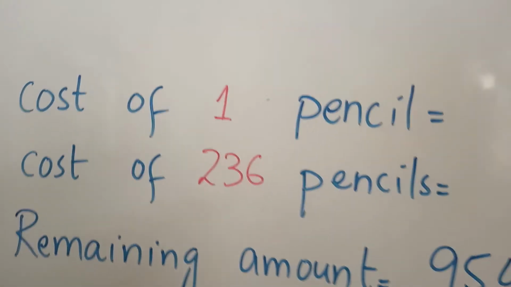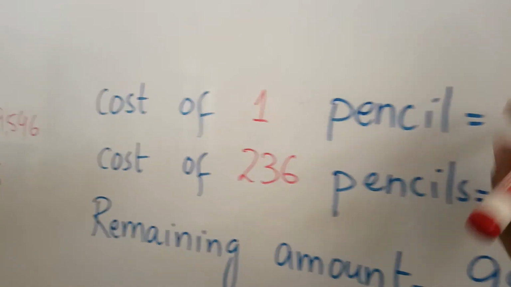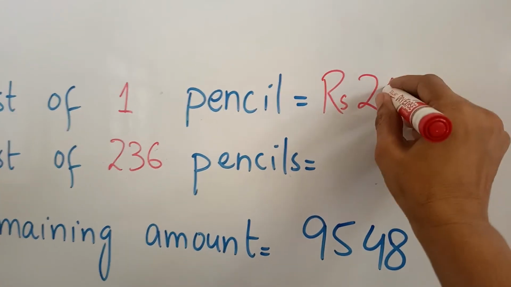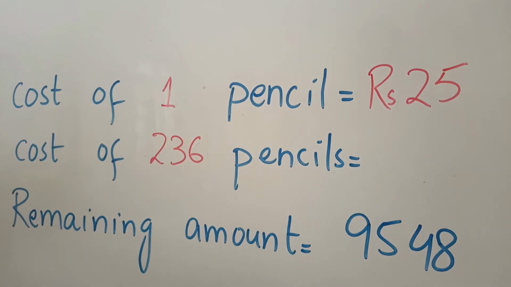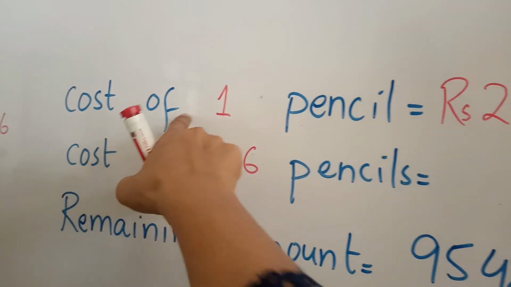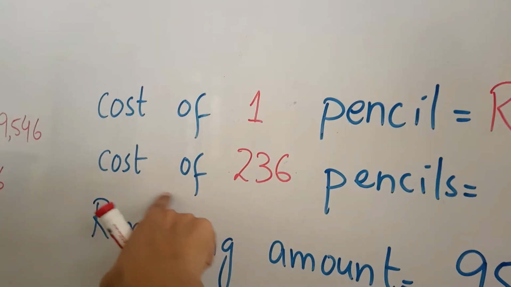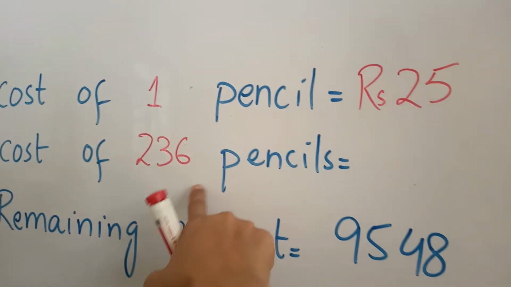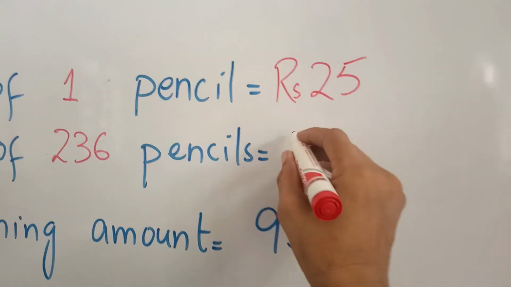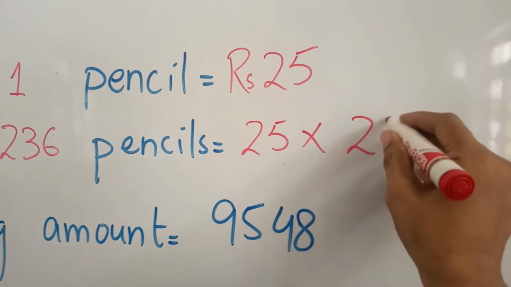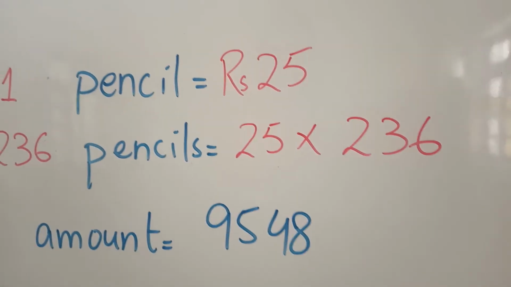Cost of one pencil is rupees 25. If the cost of one pencil is rupees 25, what should be the cost of 236 pencils? For this we will multiply 25 by 236 and we will do rough work.